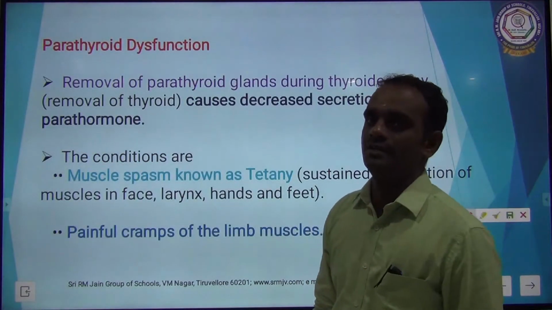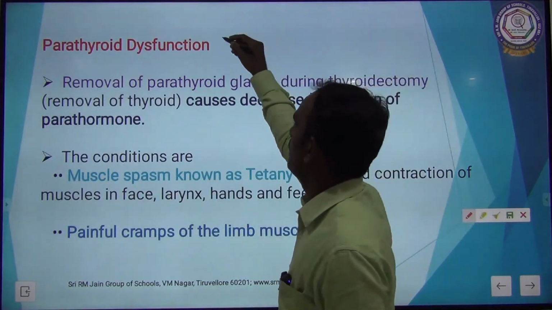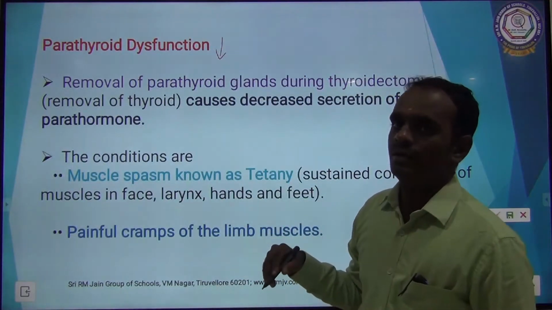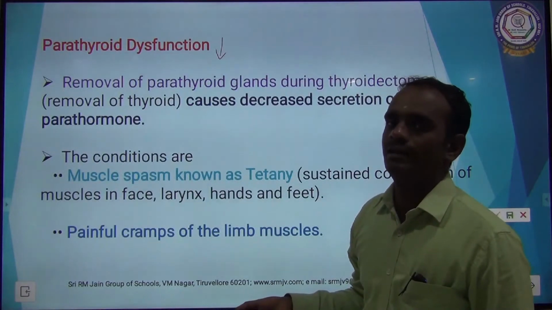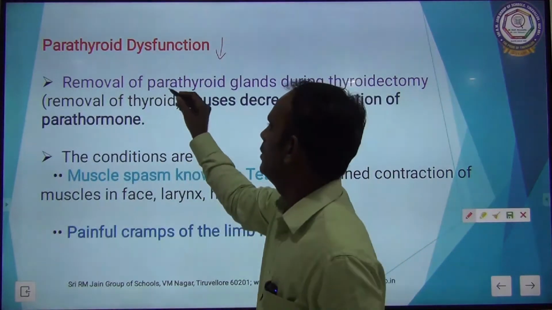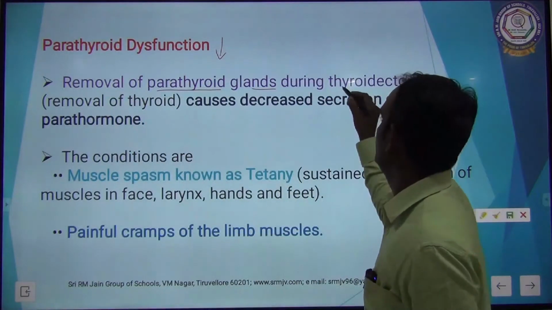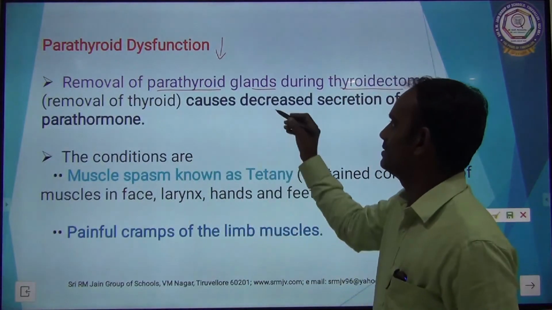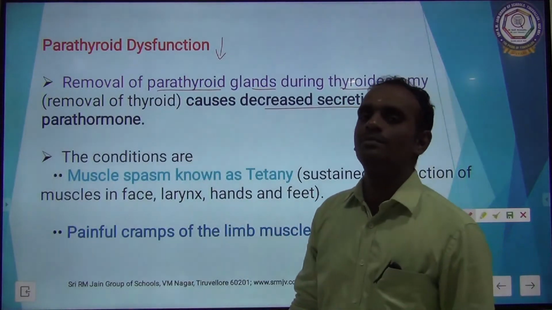Parathyroid dysfunction means abnormal, low secretion of parathormone. Removal of the parathyroid gland during thyroidectomy, that means the removal of the thyroid, causes decreased secretion of parathormone.